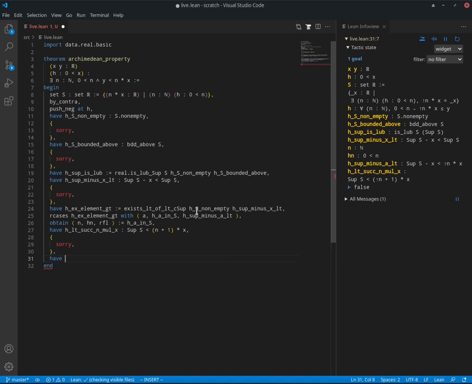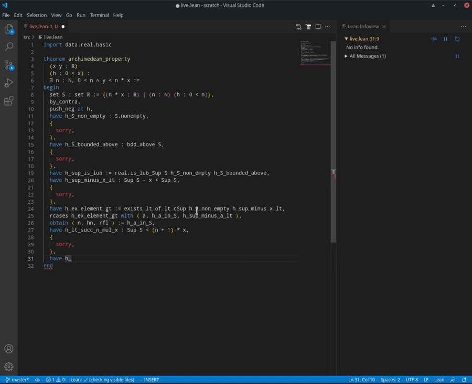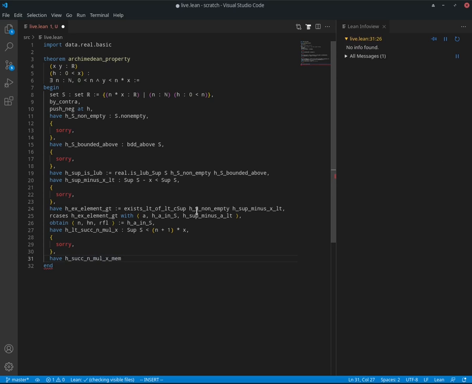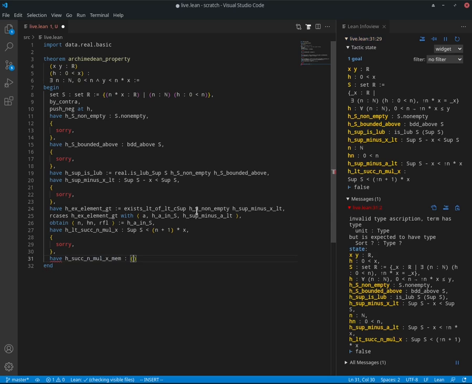So let's first have it, which is the supremum, or sorry, the successor of n multiplied by x is a member of S. So what would that look like?